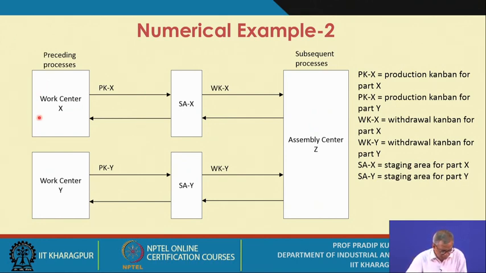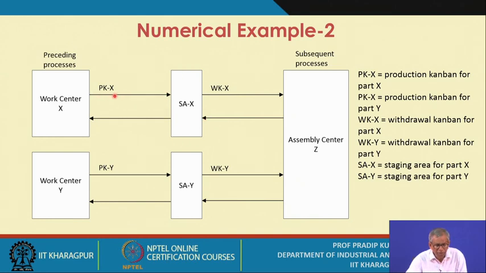You have the work center X for manufacturing part X, and work center Y for manufacturing part Y. PKX is the production Kanban for the X item, and this is the production Kanban for the Y item. Now this is the stacking area.